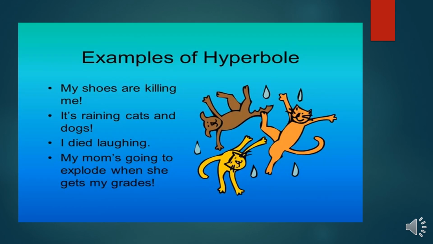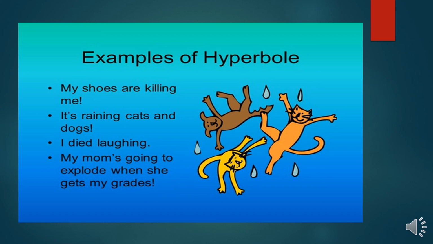Here it says, my shoes are killing me. Oh my God, my shoes are killing me, which means to say they are tight shoes and it is killing me. It's raining cats and dogs. So it is an idiom too. Here it says that it is raining heavily, badly. It has not stopped. Day before yesterday, it was raining cats and dogs, meaning continuous rain.